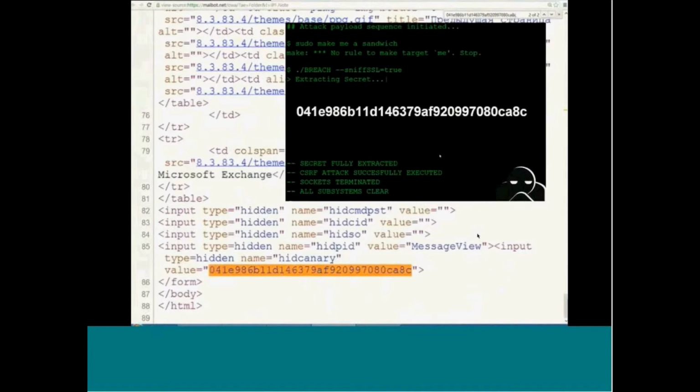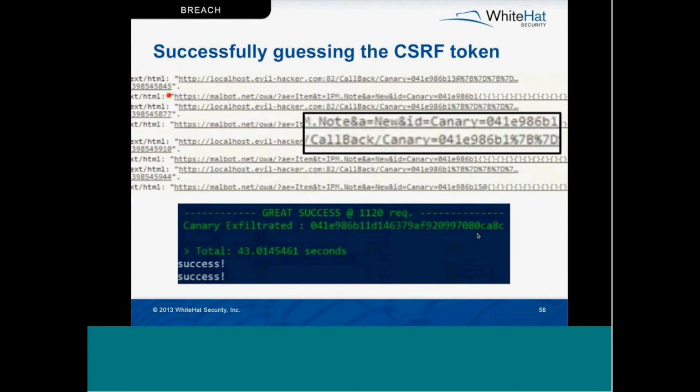So here's what they live demoed at Black Hat, where they successfully extracted the CSRF token of the Outlook Web App, and like Matt said earlier, it took about 43 seconds. It's verified here, also showing it in the view source of Outlook. This live demo that they did is absolutely phenomenal. It's quick, it's well presented, and I highly suggest for everyone to take a look at it.